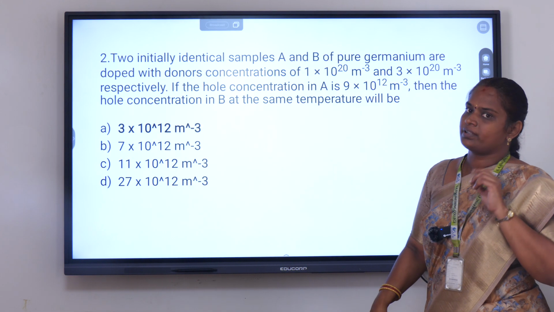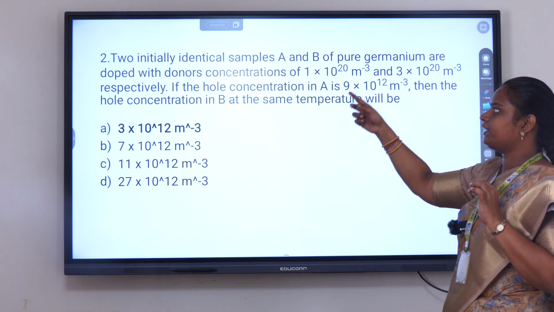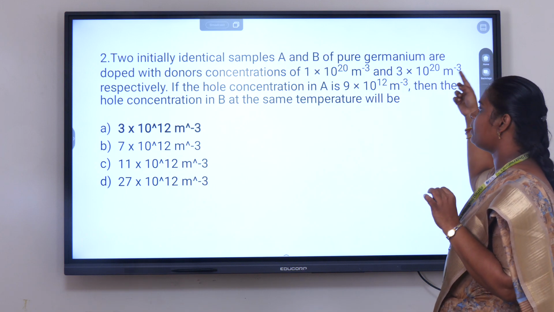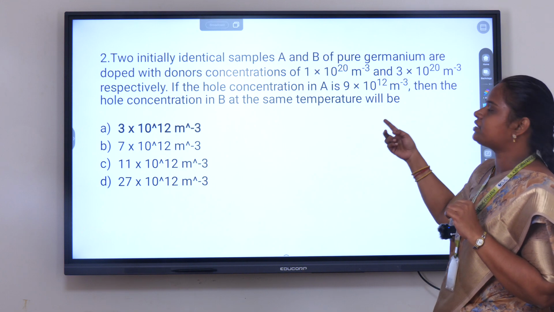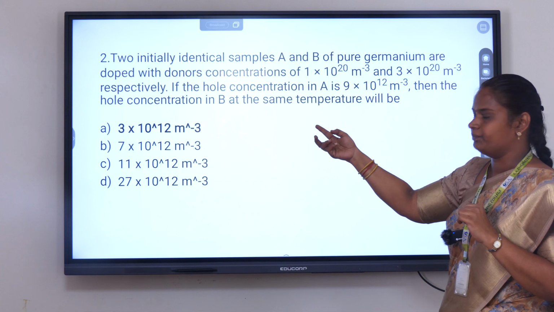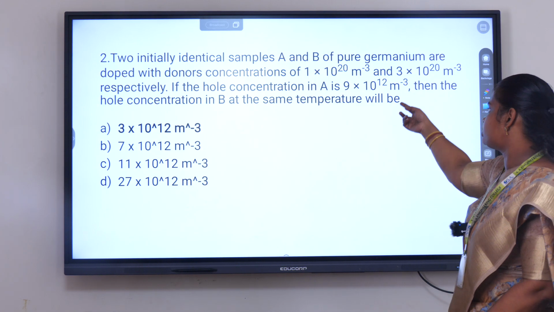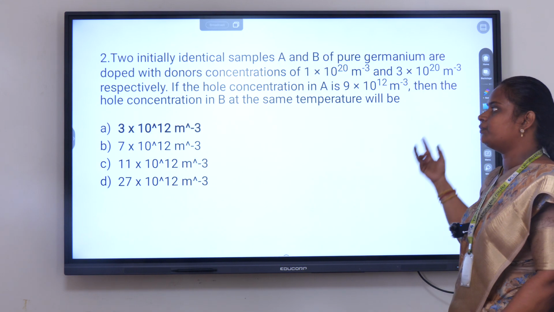I think now we will move on to the second problem. I will read out the problem. Two initially identical samples A and B of pure germanium are doped with donor concentrations of 1 into 10 to the power of 20 and 3 into 10 to the power of 20 respectively. If the hole concentration in A is 9 into 10 to the power of 12, then the hole concentration in B at the same temperature will be.